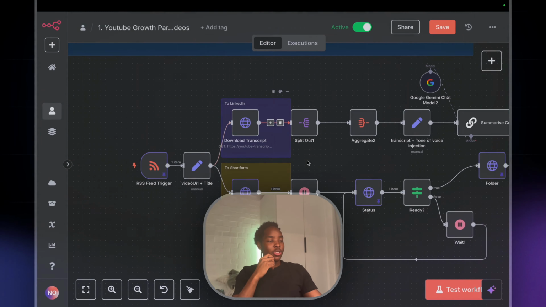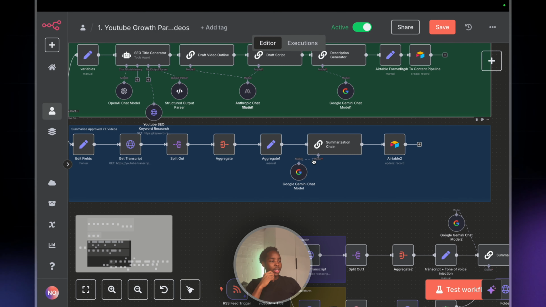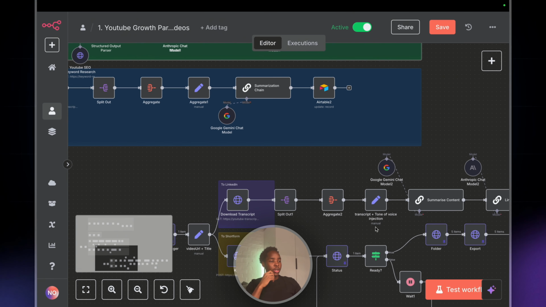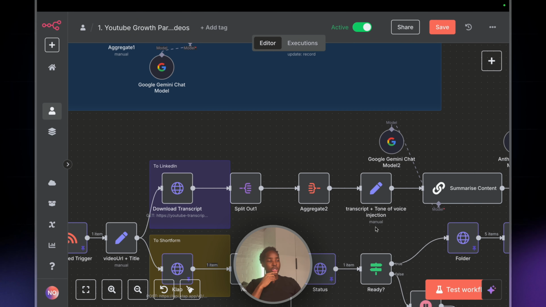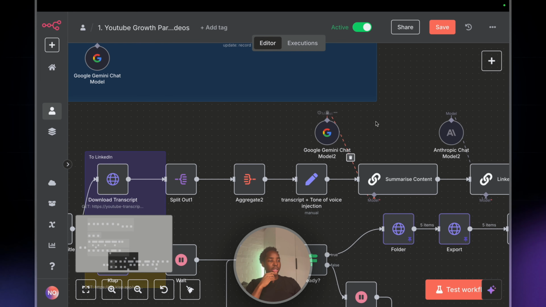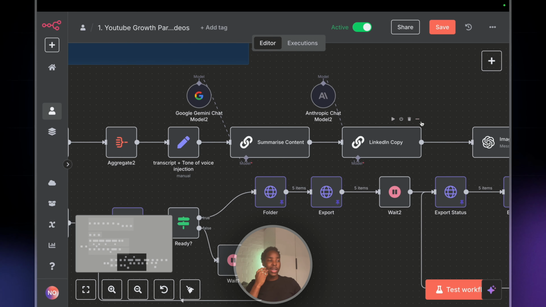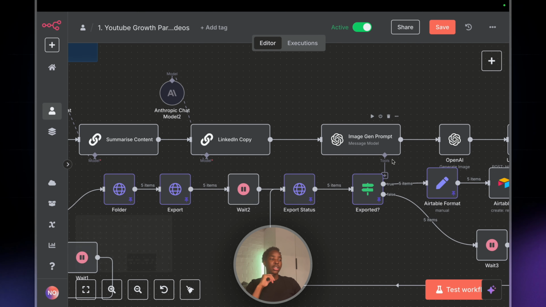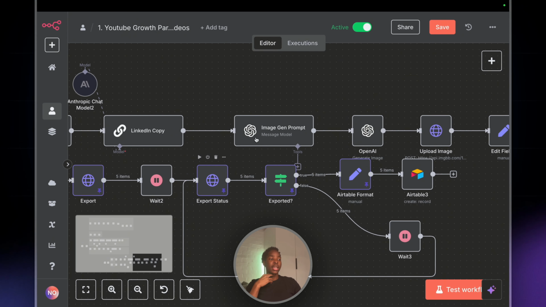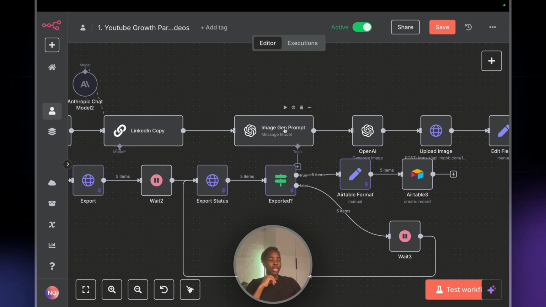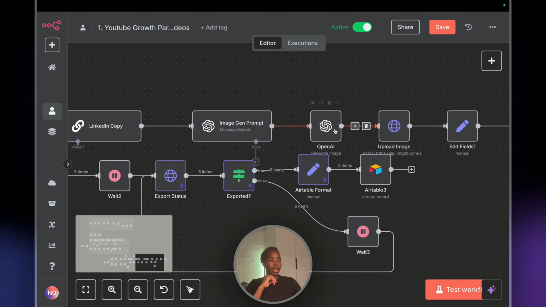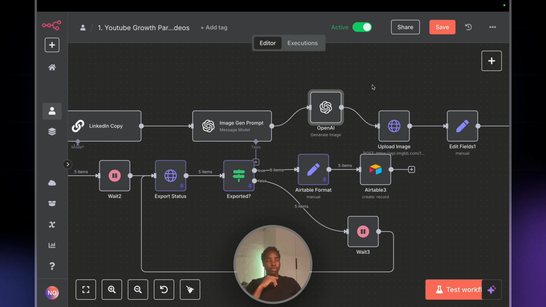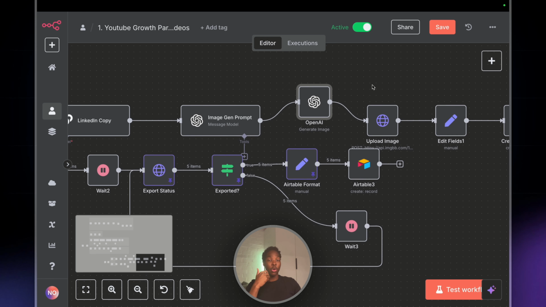So we just download the transcript using the similar type of thing that we did for the summarization. We just inject my tone of voice into the summarization, and we summarize the content, and I create LinkedIn copy for the particular video which I just posted. And then I just get ChatGPT to create an image for that LinkedIn post, or I just get a prompt to create the image for the LinkedIn post, and just using OpenAI's 4.0 model image generation, which is great, and you all know that.